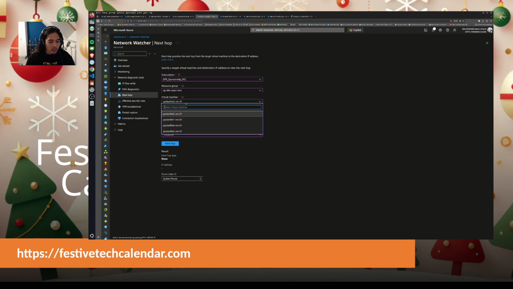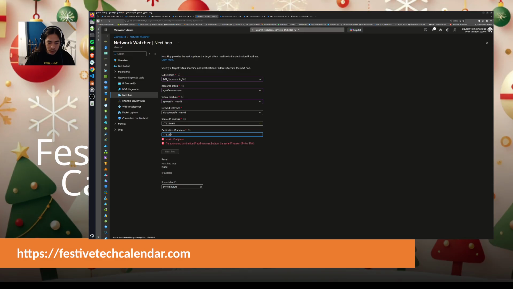I can check the first VM, and I can check that if I want to access the second VM, let's do a next hop. And I will have the same result. It goes through the firewall.